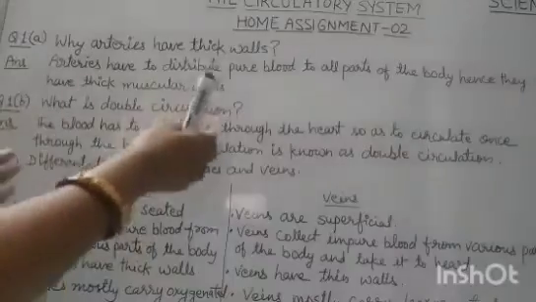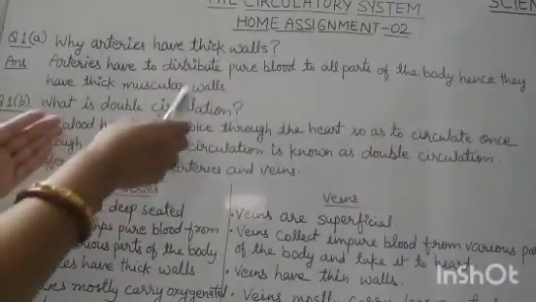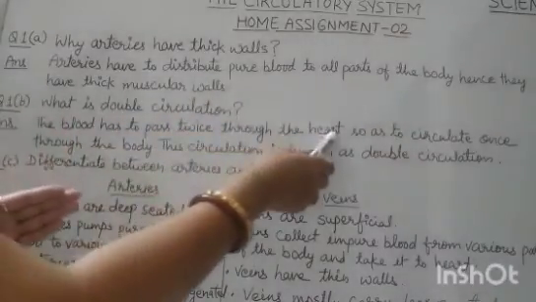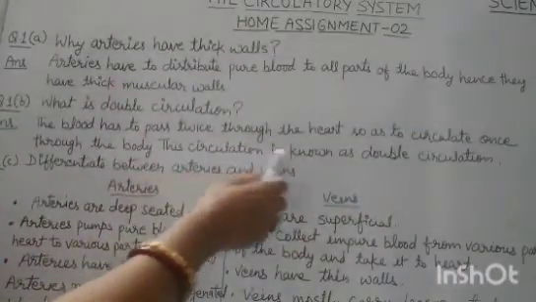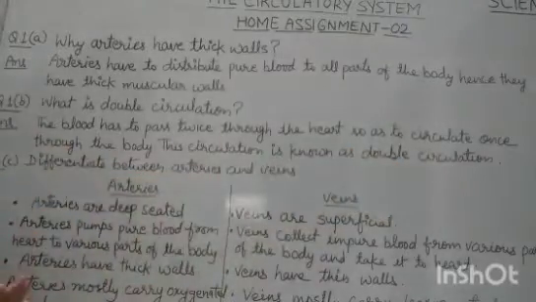So the double circulation is the blood has to pass twice through the heart so as to circulate once through the body, and this circulation is known as double circulation.